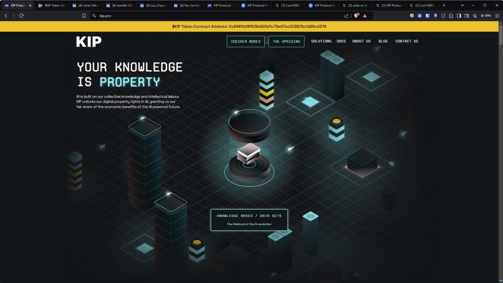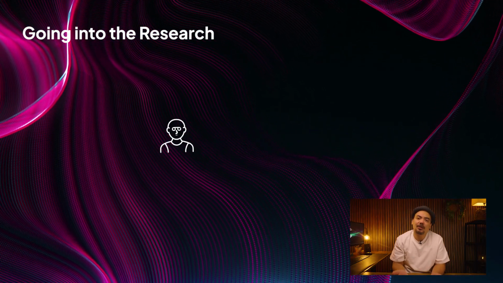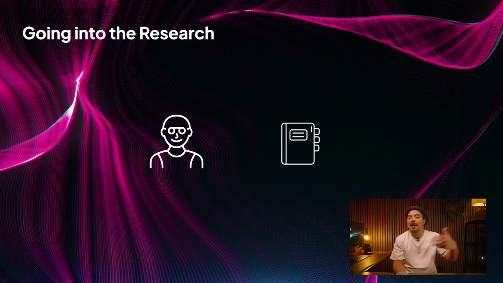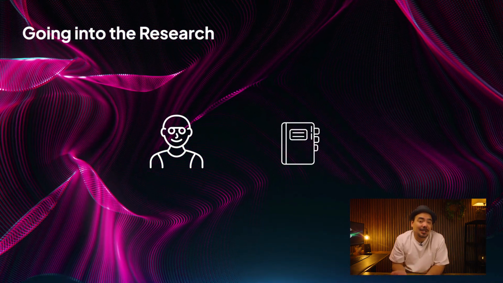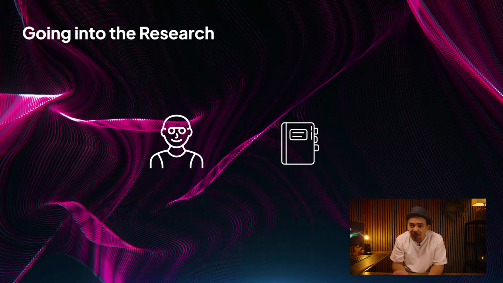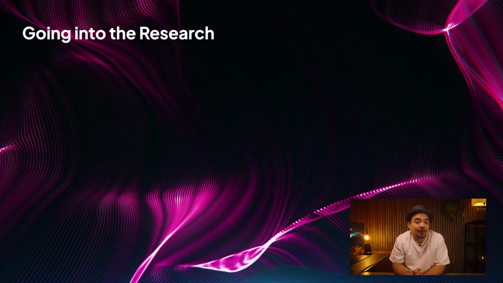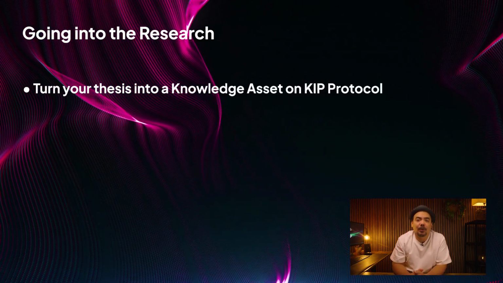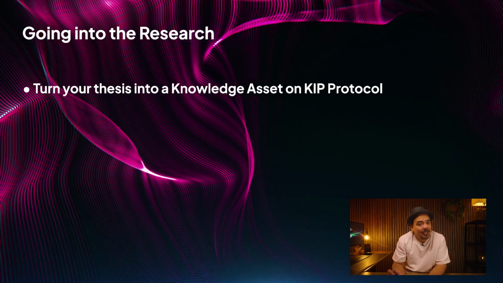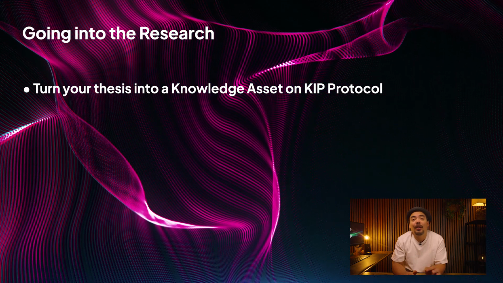What is KIP Protocol? KIP Protocol enables you to tokenize, manage, and monetize your knowledge. Now, what does that mean? Imagine you're a PhD student who just wrote a masterpiece thesis on nuclear fusion technology. Now, instead of just having this locked away in academic journals, you want to share your knowledge with the world while also benefiting from it. You can turn your thesis into a knowledge asset with KIP Protocol. By minting an NFT or an SFT, your thesis becomes a digital asset on the blockchain.